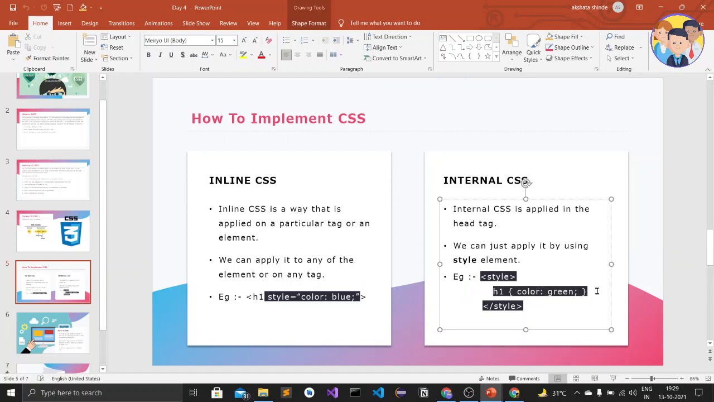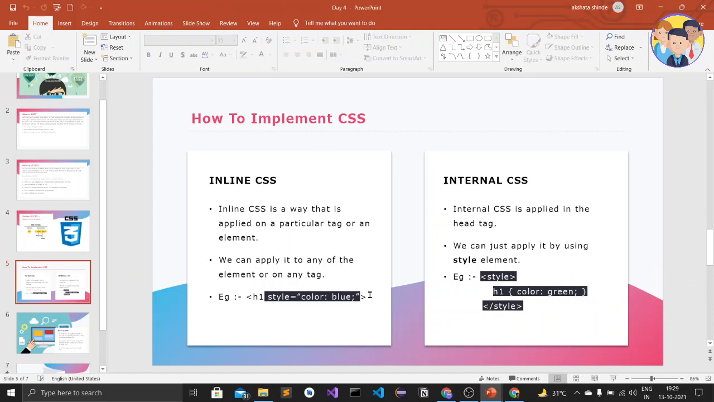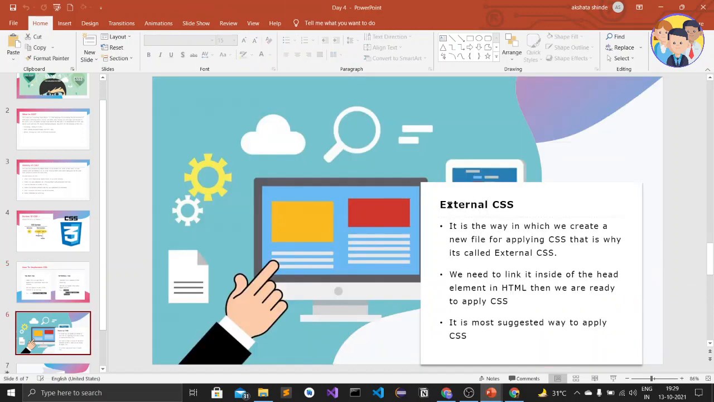So this is called internal CSS, and internal CSS is applied in the head tag of HTML, and we use the style element to use an internal CSS. So let's see, the next one is external CSS.